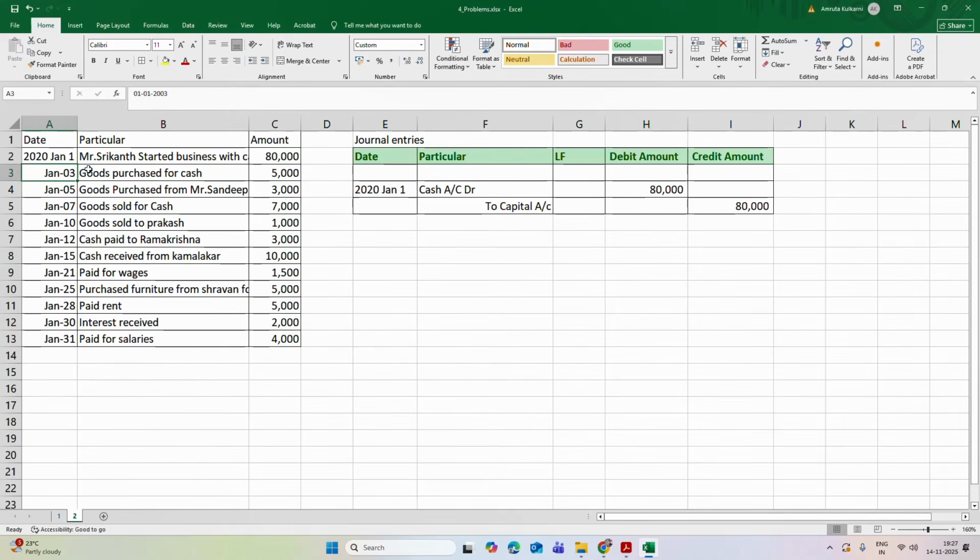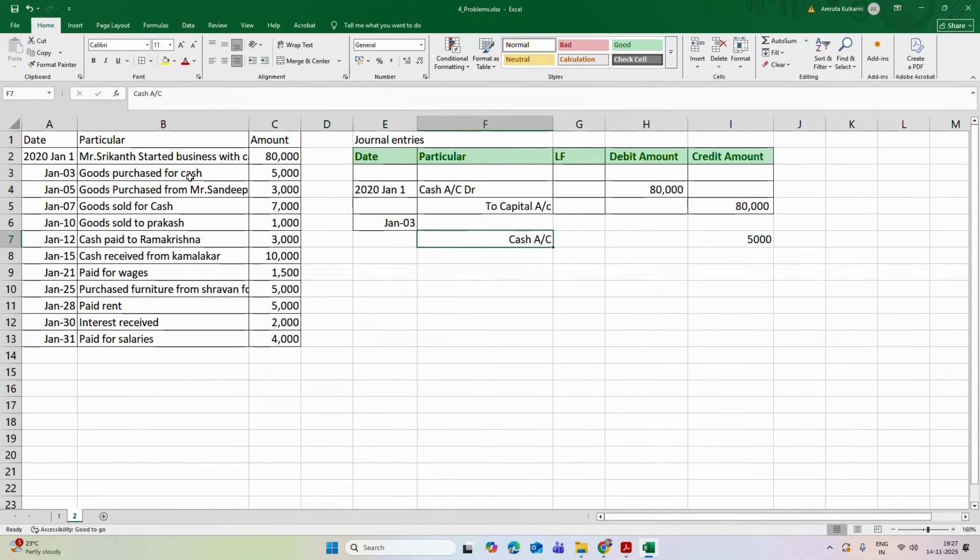Then on 3rd of Jan, goods purchased for cash rupees 5,000. So now goods purchased for cash. So which account will be credited? So cash account will surely be credited by 5,000 rupees.